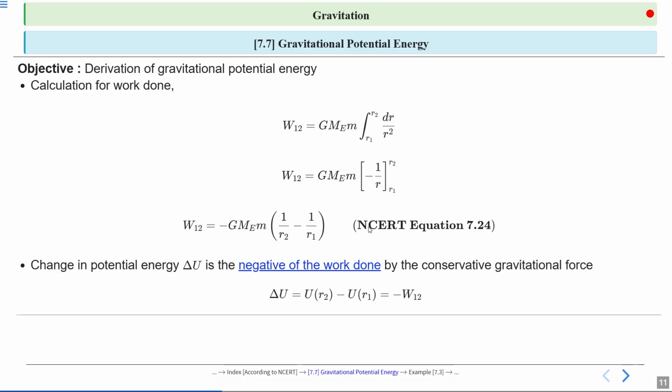Change in potential energy denoted as delta U. It's important to note that delta U is the negative of work done by gravitational force. Delta U is equal to U of R2 minus U of R1 is equal to minus W12. This relationship helps us understand how potential energy changes as an object moves in a gravitational field.